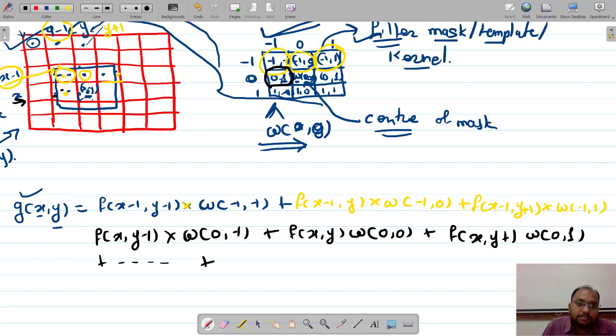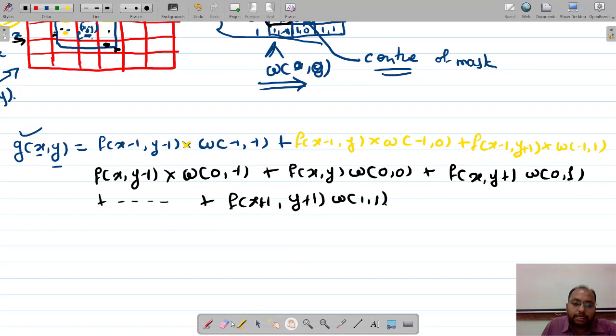now let us write this final element. So this one is the element. So f of x plus 1 comma y plus 1 into w of 1 comma 1. Are you getting it? So this is nothing but the generalized equation of getting the value for a particular pixel, that is g of xy.